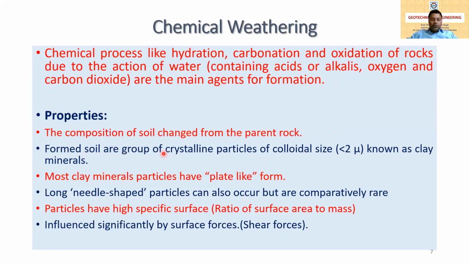Now the formed soil is a group of crystalline particles of colloidal size, less than 2 micron. So here the soil is formed as a group of crystalline particles. Crystalline means that there is some definite geometrical pattern of the soil particles or the mineral particles.